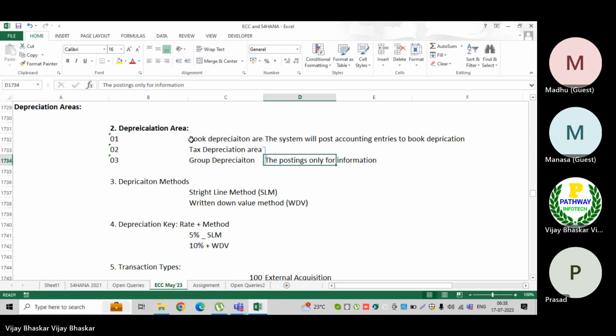Remember this concept, as I have explained: the book depreciation area is the real-time depreciation area in ECC 6.0. But in S4HANA, all depreciation areas are real-time postings, meaning all depreciation area related entries will get posted to the GL accounts.